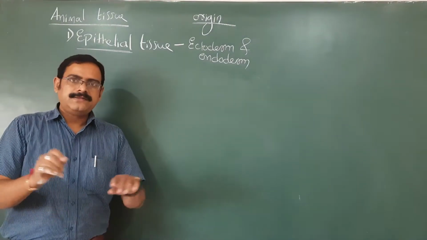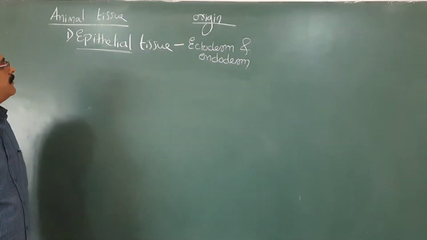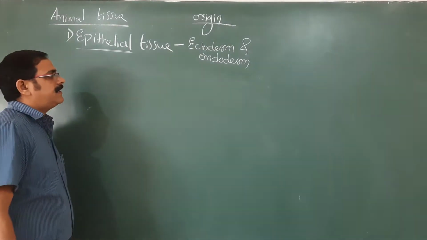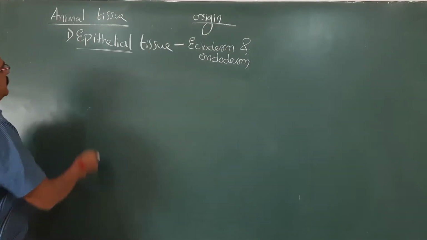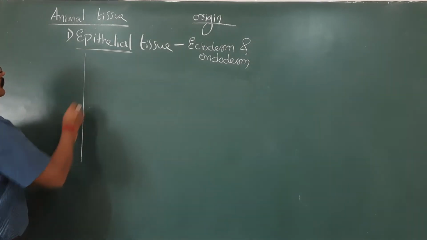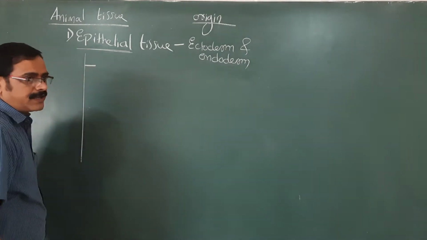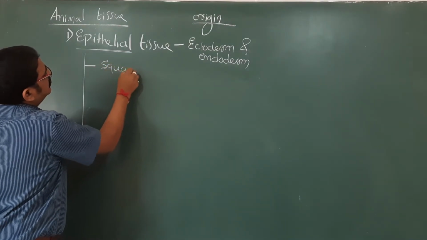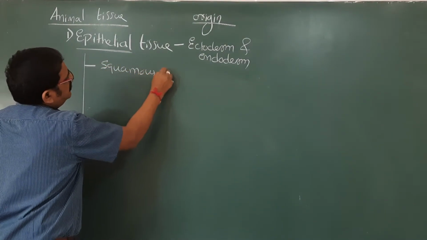Entirely it is covered by epithelium, the epithelial tissue. Epithelial tissue is of 4 to 5 important types. The first one is squamous epithelium.